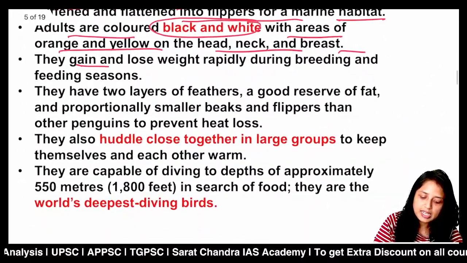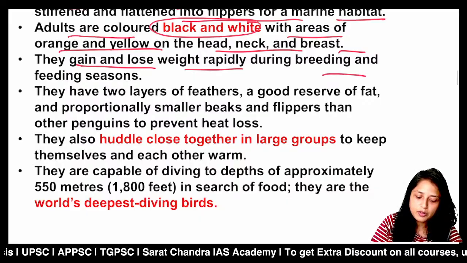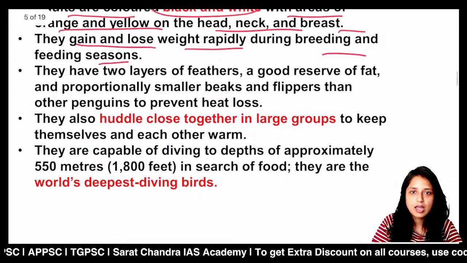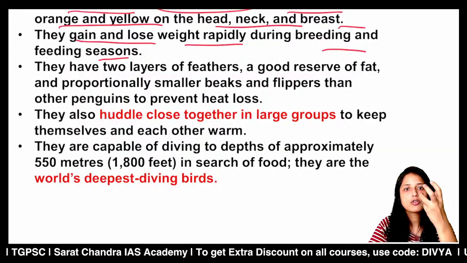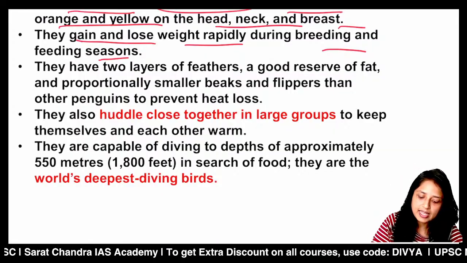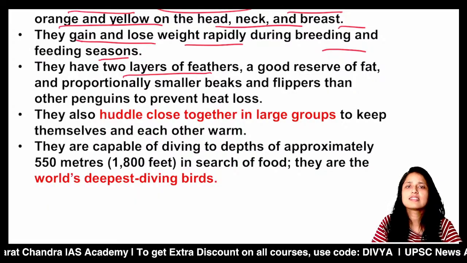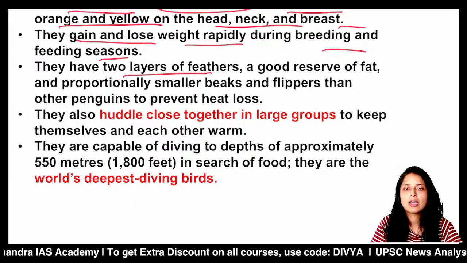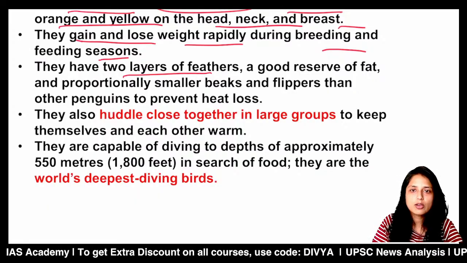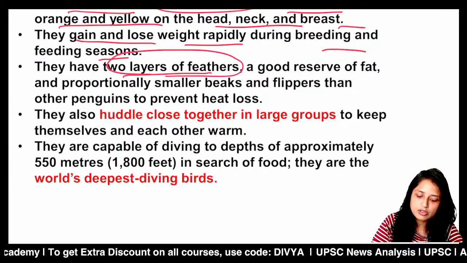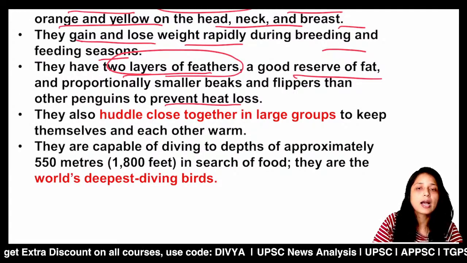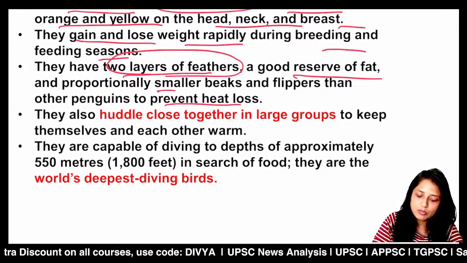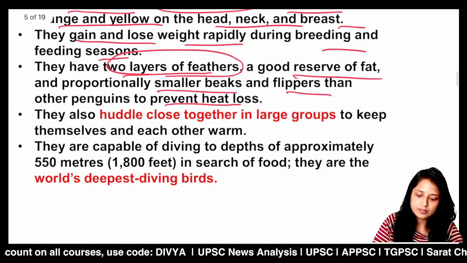Now, next important thing is they lose and gain weight rapidly during the breeding and feeding seasons. To prevent the loss of heat and to preserve heat in their body, they have 2 layers of feathers. This is a kind of adaptation for all the animals who live in cold regions. They also have a good reserve of fat, and compared to other penguins, they have smaller beaks and flippers.